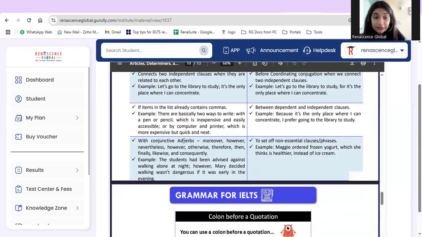With conjunctive adverbs: moreover, however, nevertheless, otherwise, therefore, then, finally, likewise, consequently.